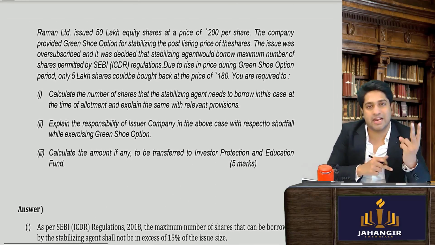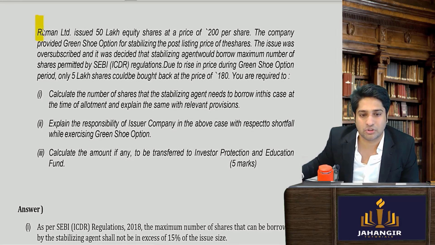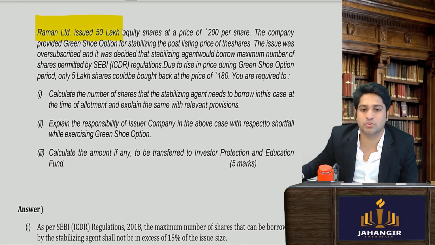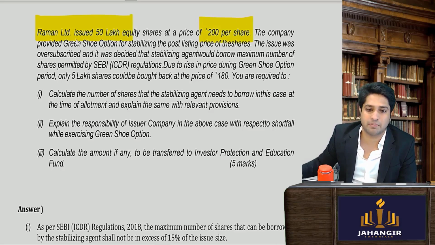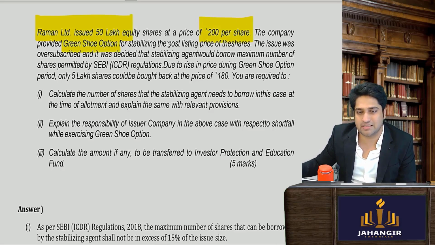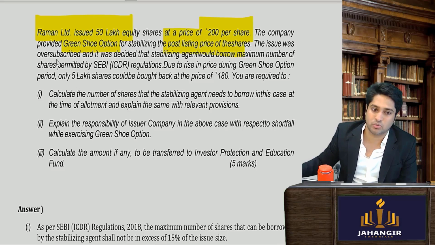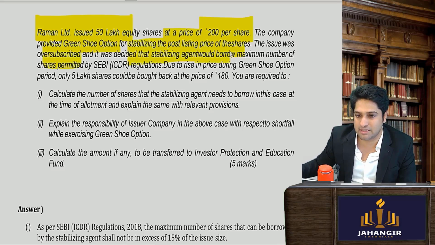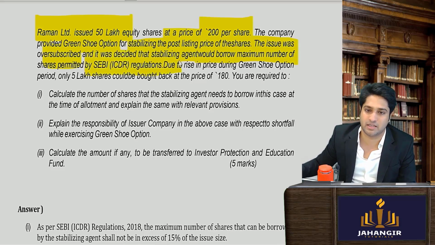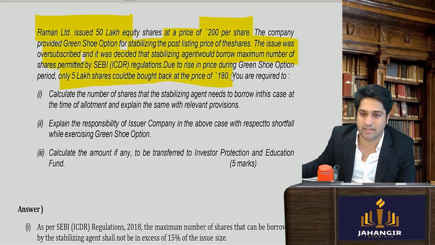Now taking the second example, Raman Limited issued shares of 50 lakhs at a share price of 200 rupees. The company provided a green shoe option for stabilizing the price post listing. The issue was oversubscribed. Now it came as a very good thing. It decided that the stabilizing agent would borrow the maximum numbers permitted under regulation. The prices raised. Only 5 lakh shares could be bought back at 180 rupees.